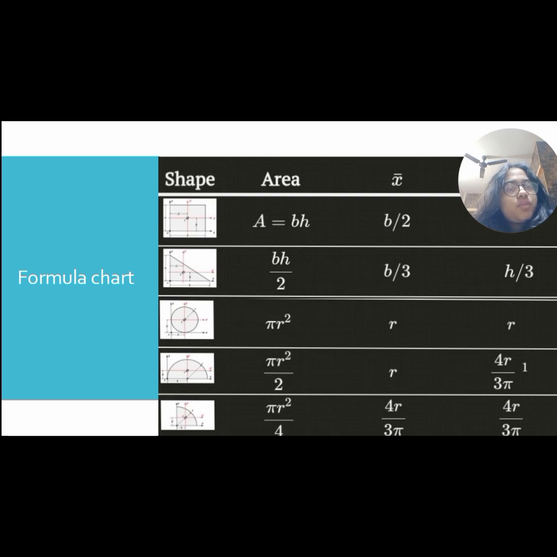For a circle, the x bar and y bar will be the same. And when it comes to semicircle, the area is pi r square by 2. For x bar, it remains the same, but in case of y bar, the centroid formula is 4r by 3 pi. When it comes to quadrant, the area is given by pi r square by 4, and x bar is 4r by 3 pi, and y bar is also 4r by 3 pi.